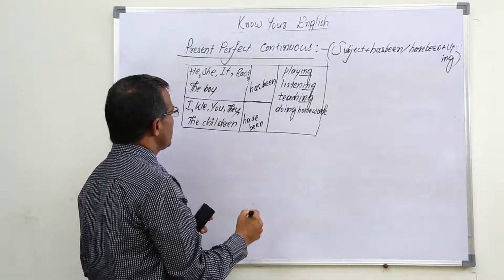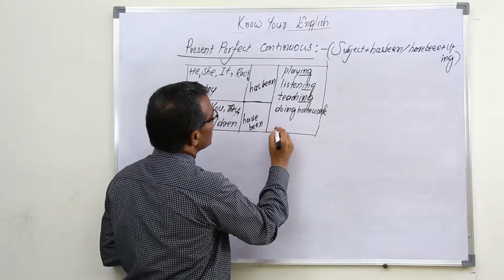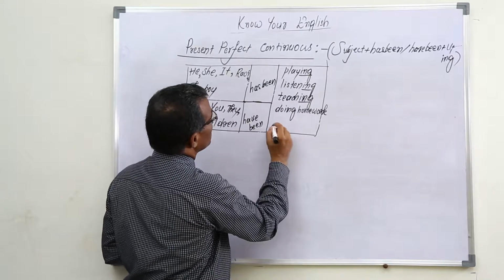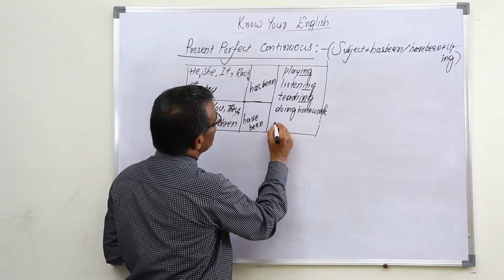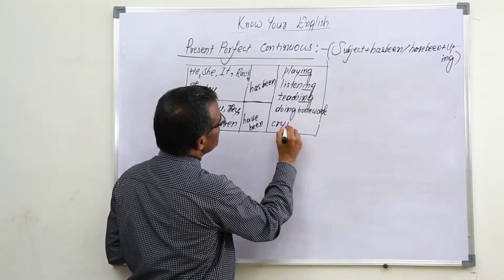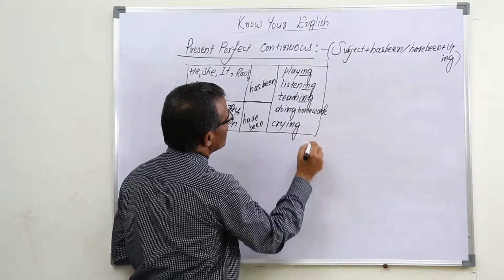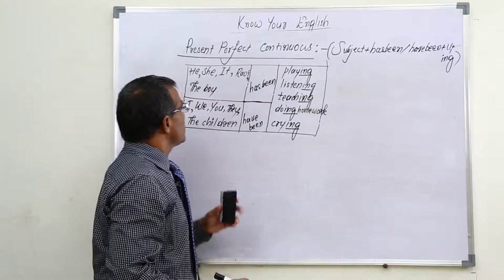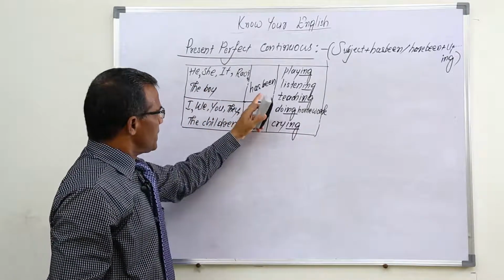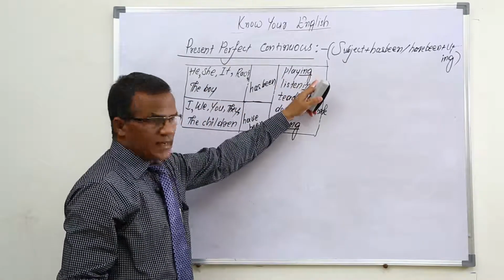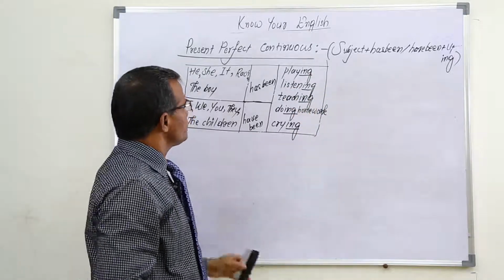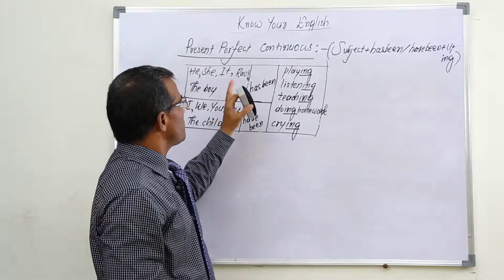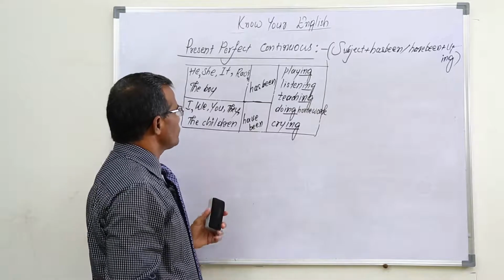For example, they have been crying may also be there, etc. Subject has been or have been plus V1 ing. So this is the structure we use for present perfect continuous.